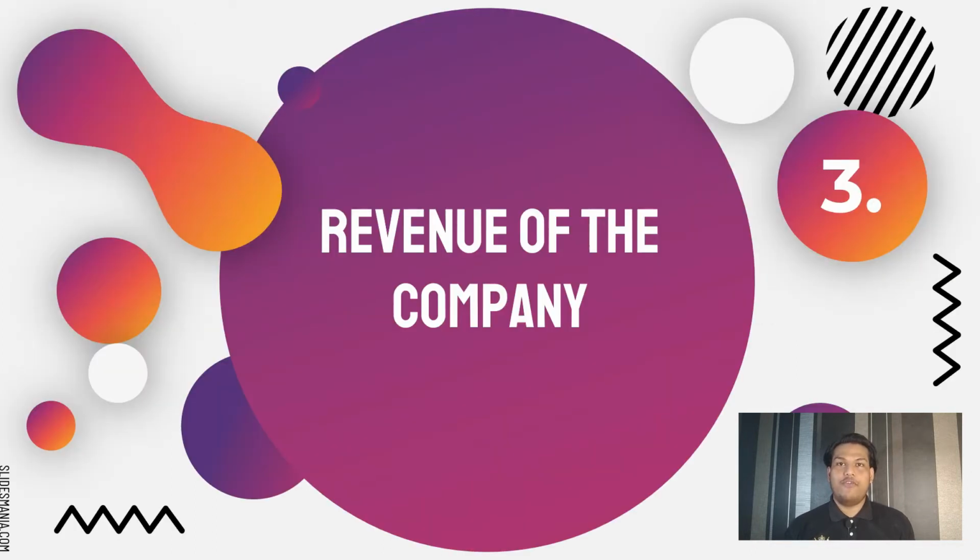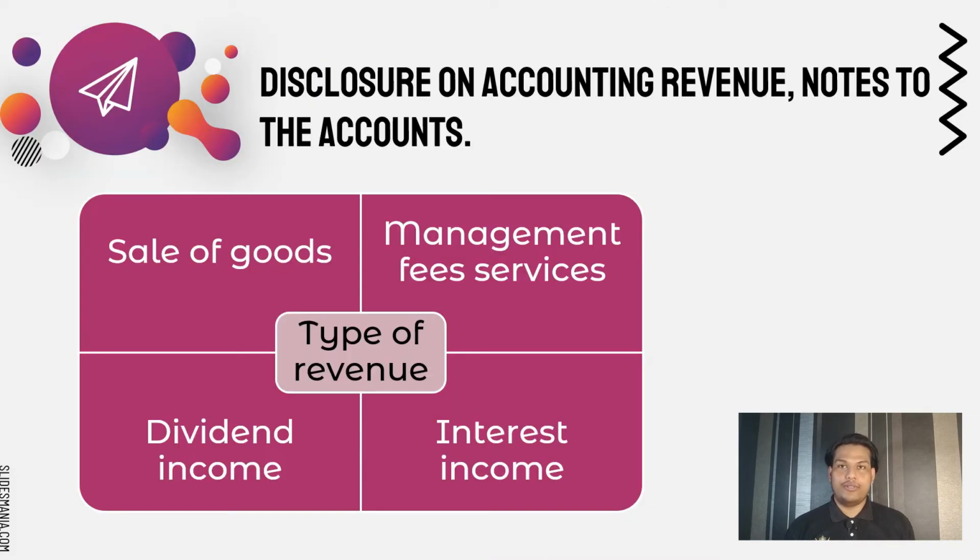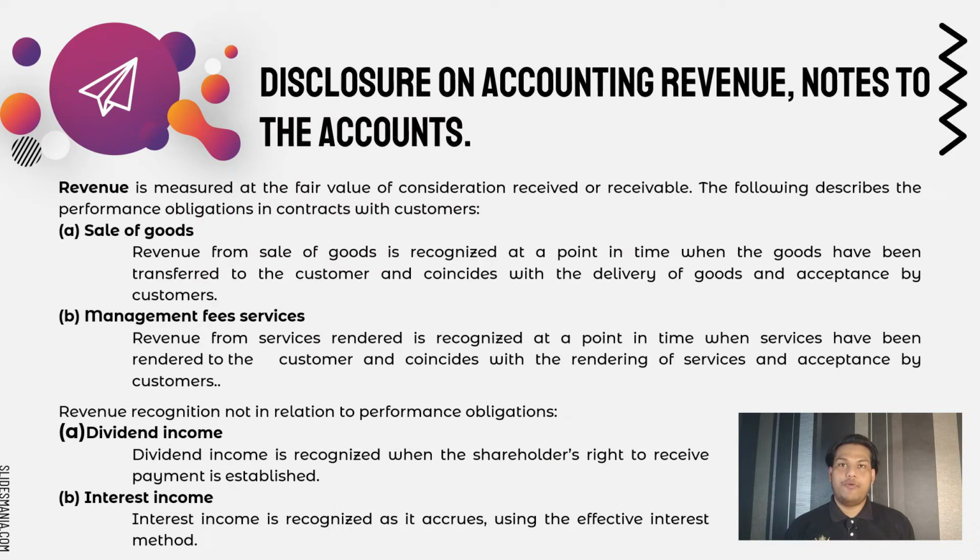Following that, I will go over the revenue of Karyon Industries Bhd as reported in the financial statements, including the notes to the account. In Karyon Industries Bhd, there are several revenues that we can locate, which are sales of goods, management fee service, dividend income, and interest income. Next, I will explain one by one how the matter can be recognized as a revenue.